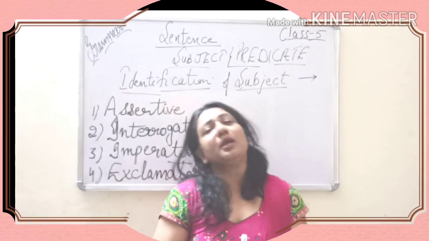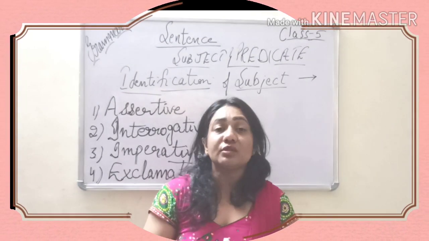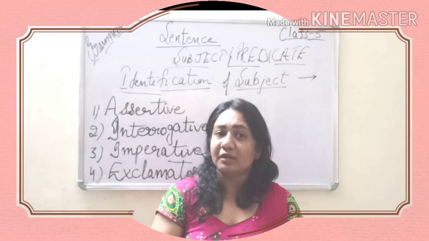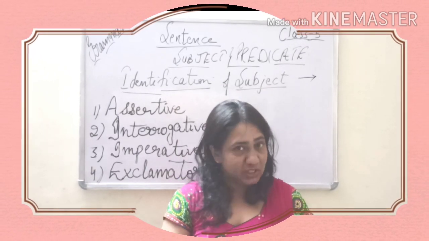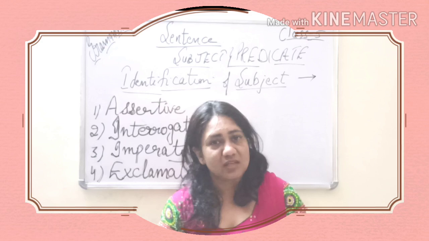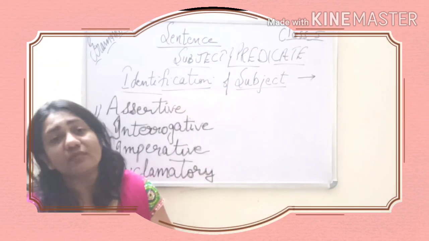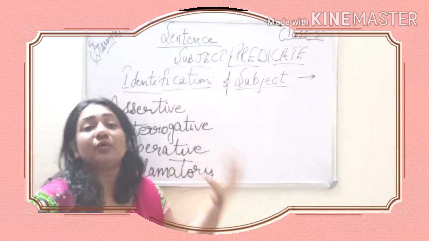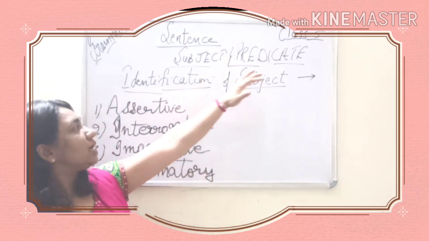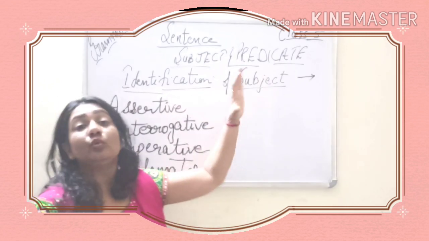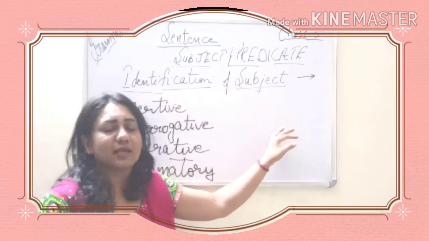And as you know, we have already covered the rules of the first chapter from your grammar that we have taken for revision of PT1, that is sentences. We have done what is a sentence, the meaning of a sentence. Before that we have done what are subject and predicate, the two important parts of a sentence.